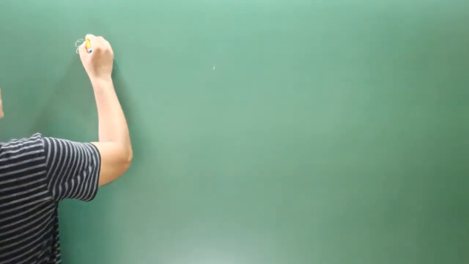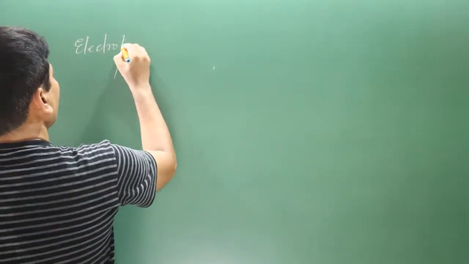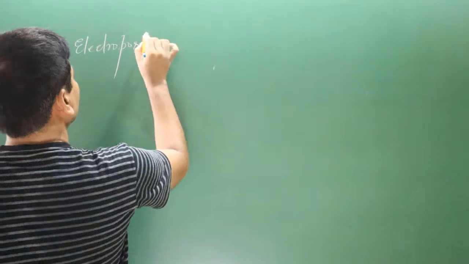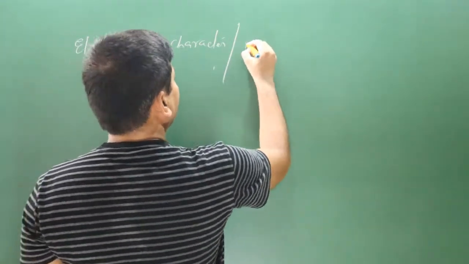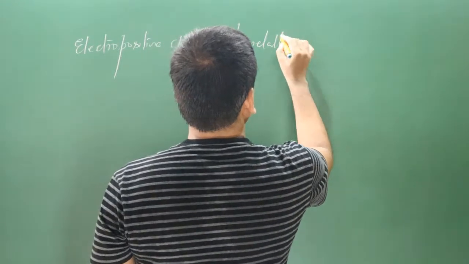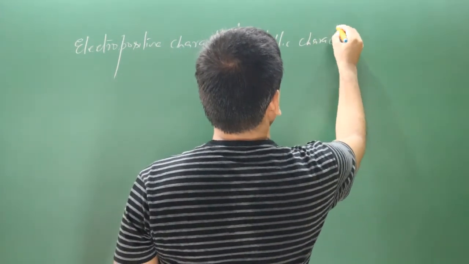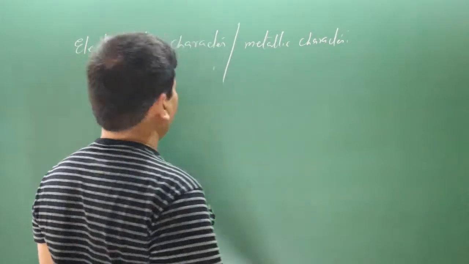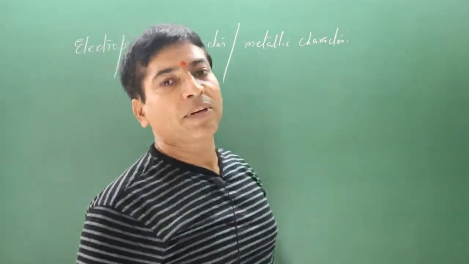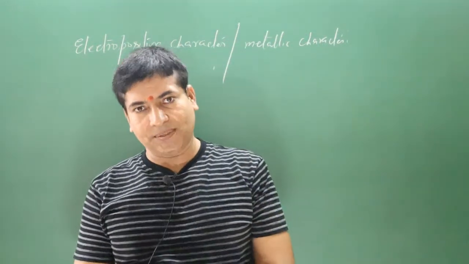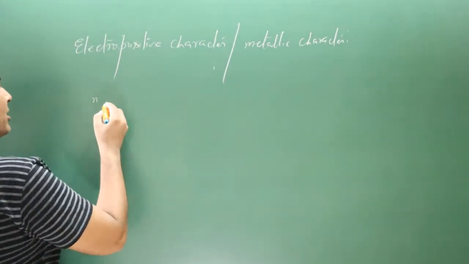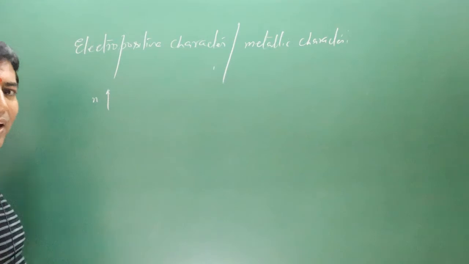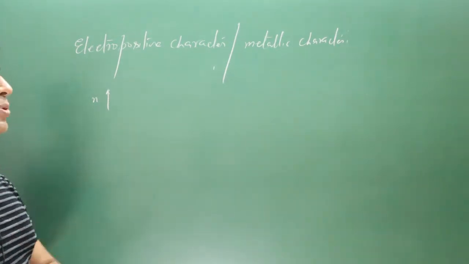Next we have electropositive characters, or we can say metallic characters. About metals we have learned, metals have greater tendency to lose electrons. Keep in mind, as in metals n value increases, that is principal quantum number,